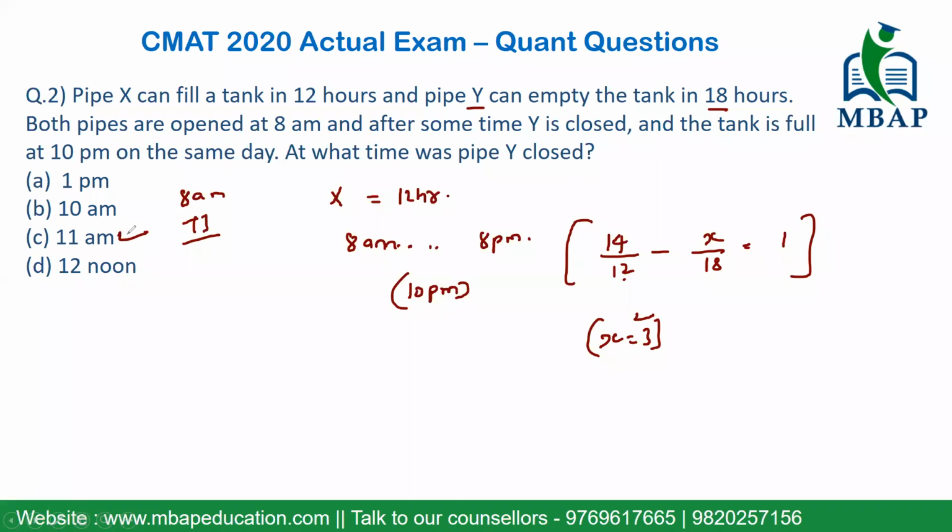The answer for the given question would be 11 a.m. By 11 a.m., pipe Y should have been closed. I hope this is clearly understood to everyone.